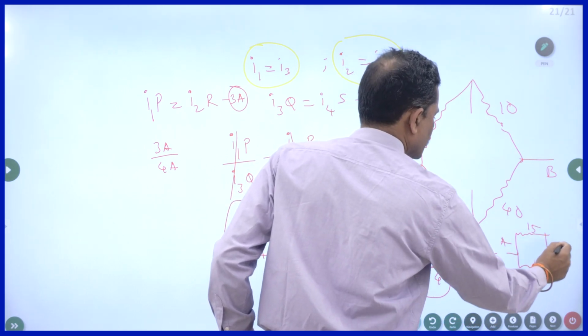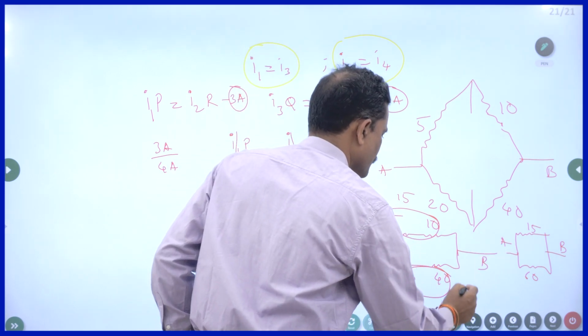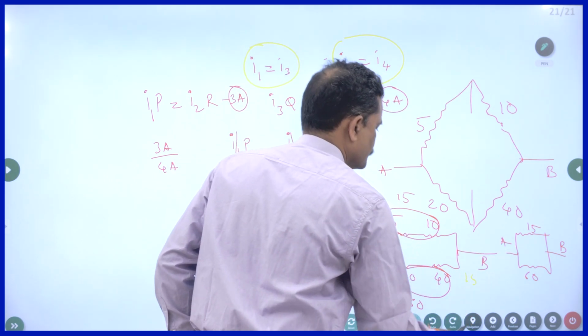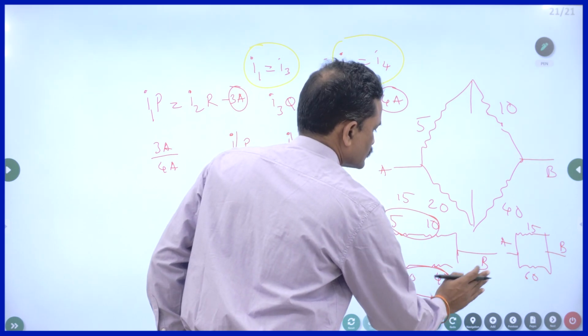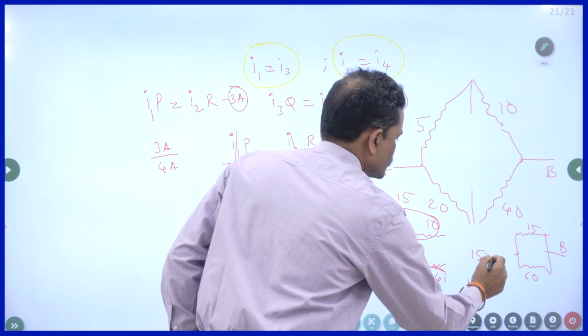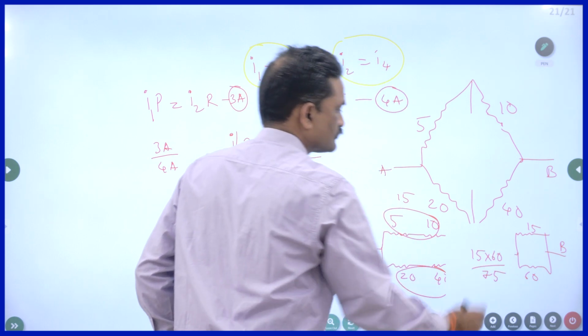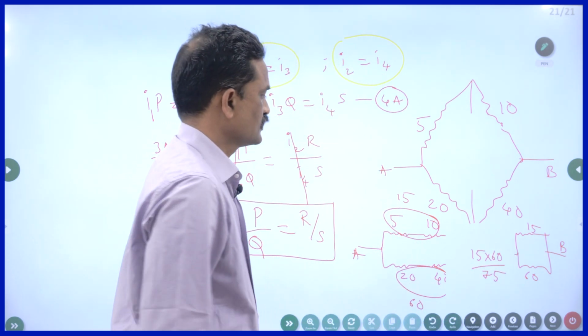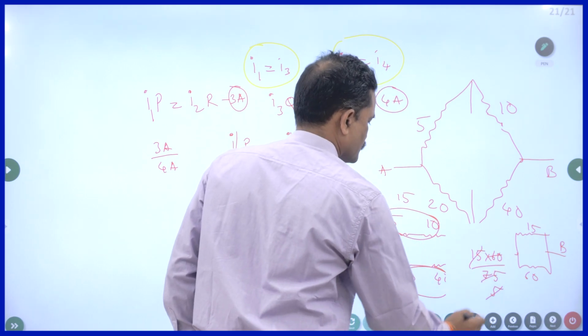Now what is the resultant resistance? You have to multiply and divide by the sum, so the answer will be 15 into 60 divided by 75. So this is 15 fives and this is 12.